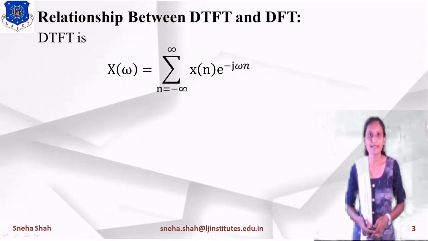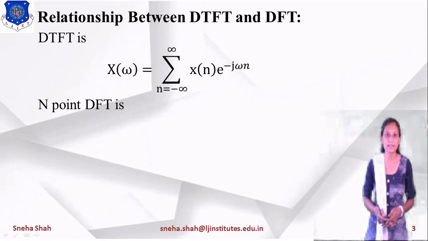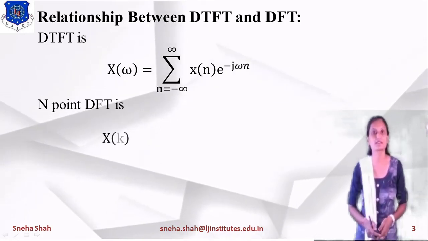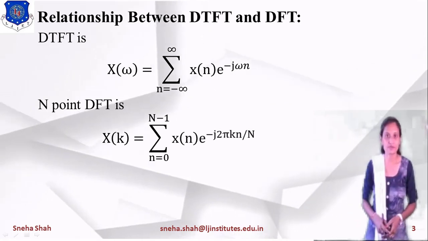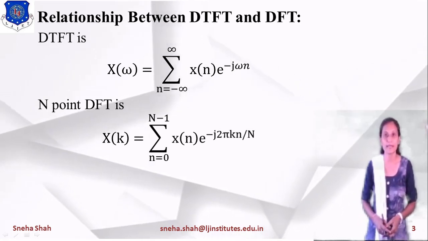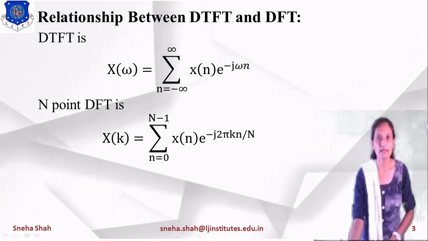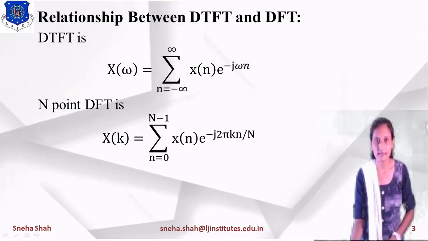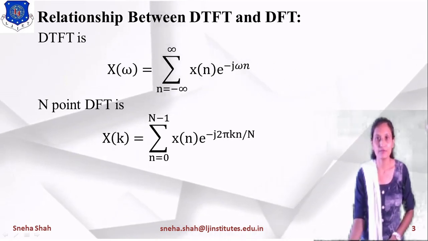Now if we take the equation of DFT, then N-point DFT is represented as X of k equals summation n equals 0 to N minus 1 x of n e raised to minus j 2 pi kn by capital N. In this equation you can see that the term x of n is the same, and e raised to minus j is the same.